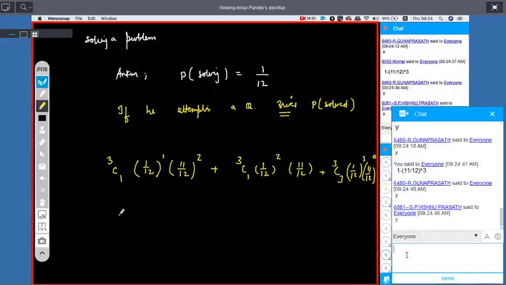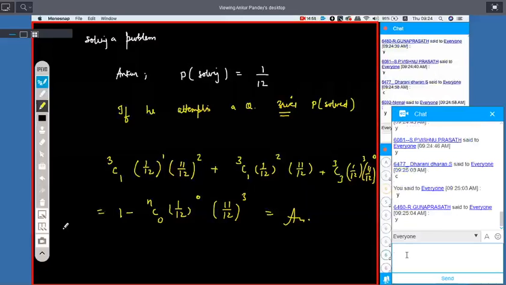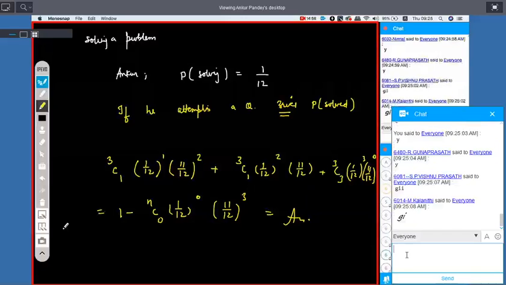Which can also be stated as that the question is not solved. Got it. 1 minus not solved. Clear? That is that scenario which they are talking. In the game, all the three attempts should be either 2 or 4.